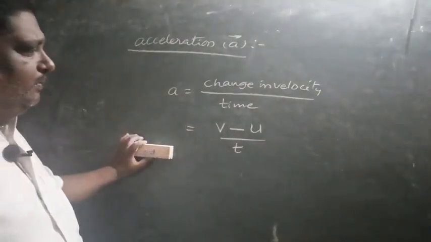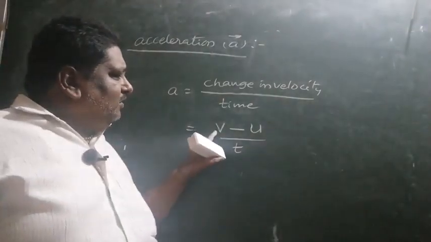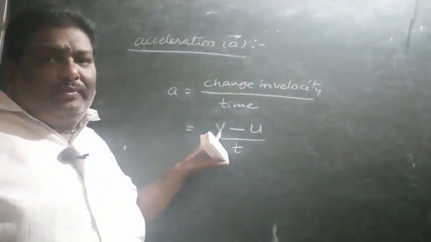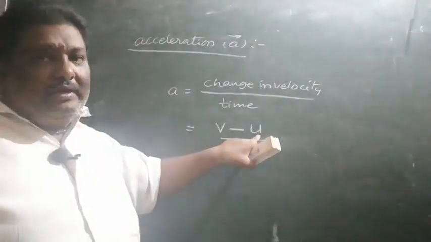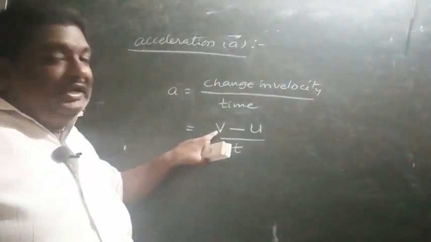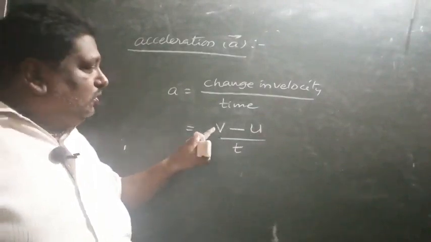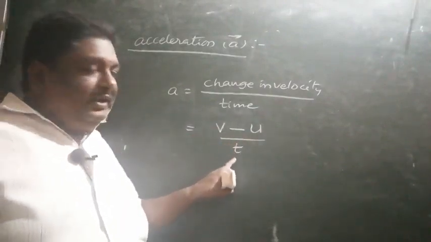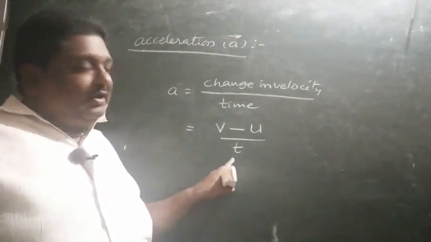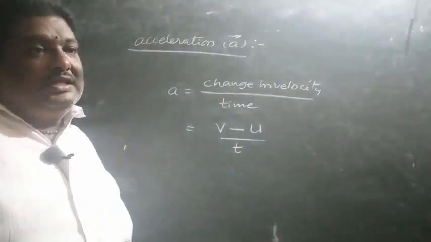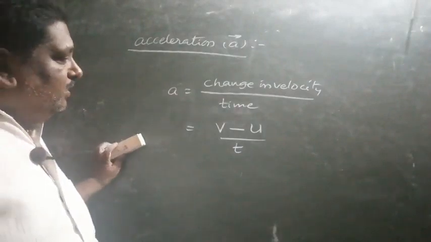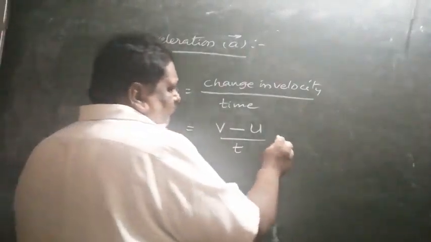We represent the final velocity by v. Suppose you are going on a bike in a straight line. Starting velocity 10 km per hour, final velocity 20 km per hour. So 20 minus 10, and this happened in half an hour. So we use the time value half an hour to solve it. That is the acceleration. The velocity unit is meter per second.